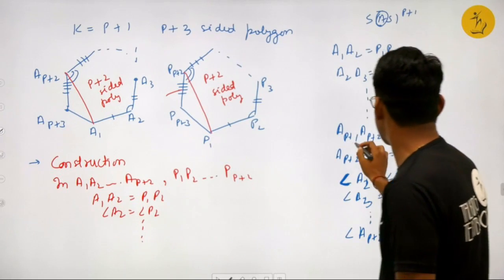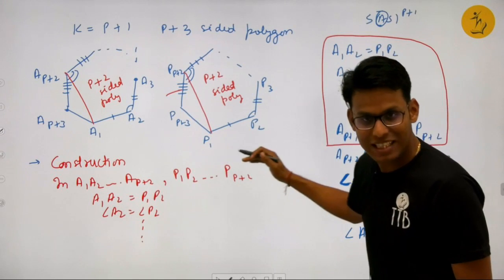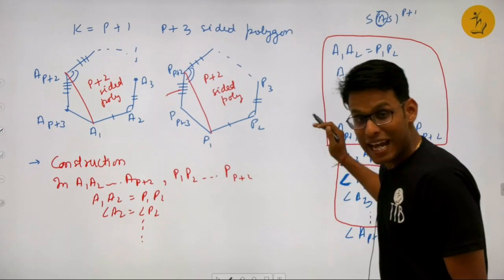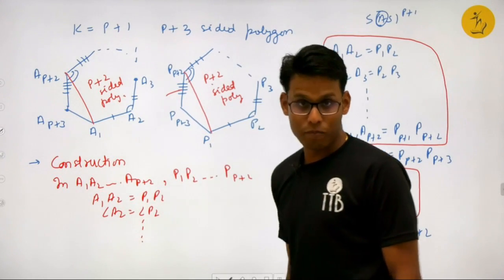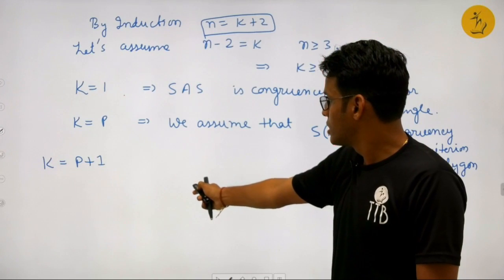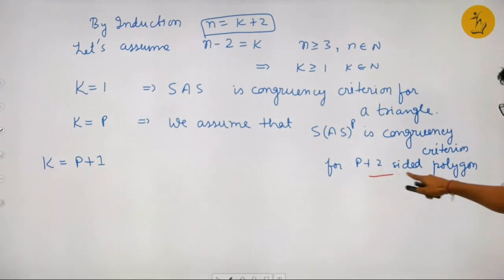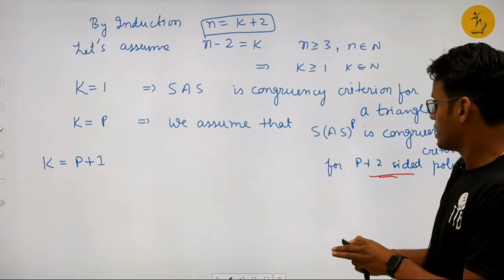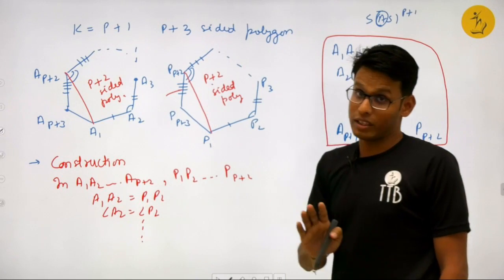Similarly, till here I will have P plus 1 sides to be equal, and then till here I will have P angles to be equal. This means that these two are congruent because till P plus 2 we have already assumed. You can see here, till P plus 2 we have already assumed. So this means that these two polygons are congruent.